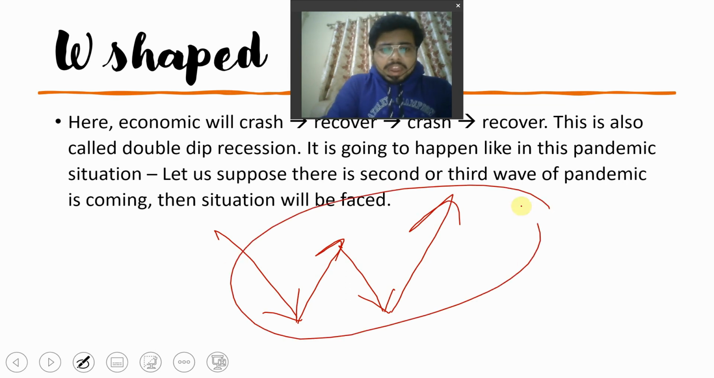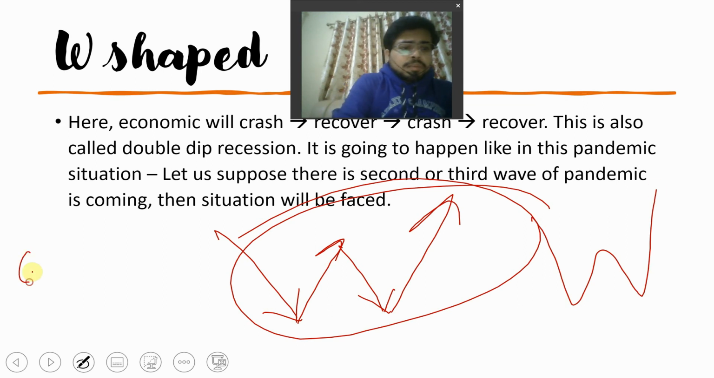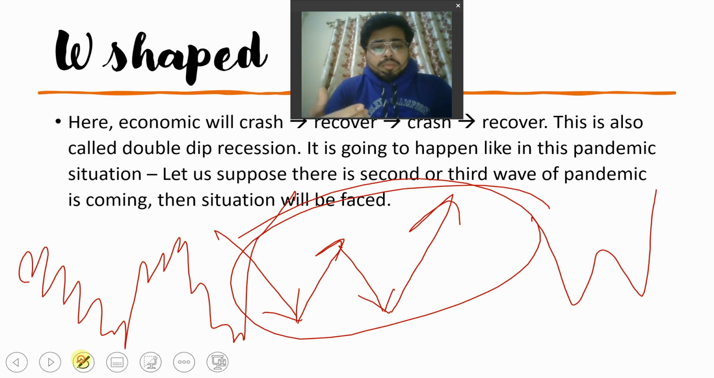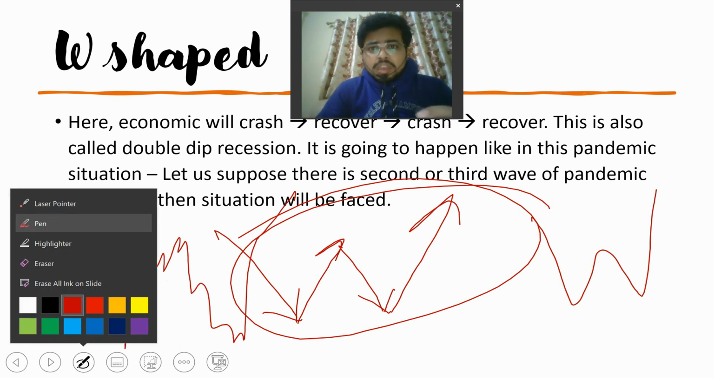And again I will repeat, it will not be exactly your W shape. It will be a graph going down, then going above, then going down, then again rising above. So the overall structure of that economic recovery and falling forms a W-shaped recovery.